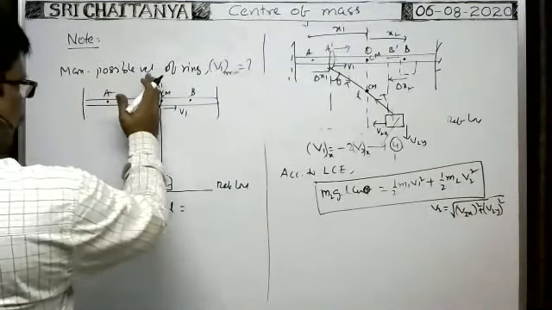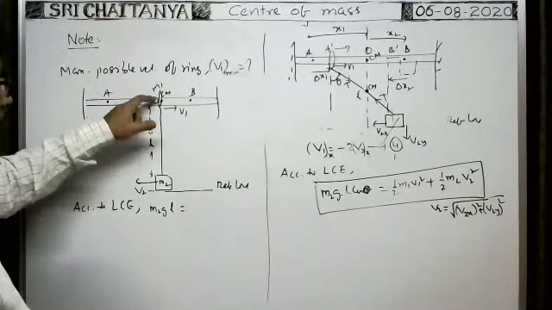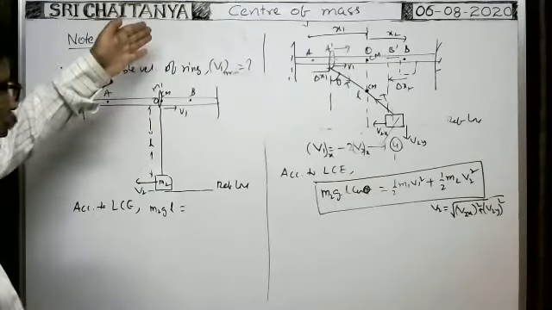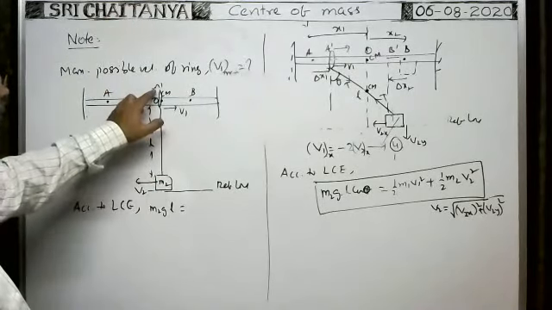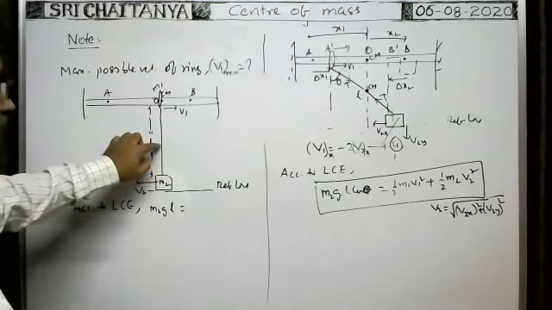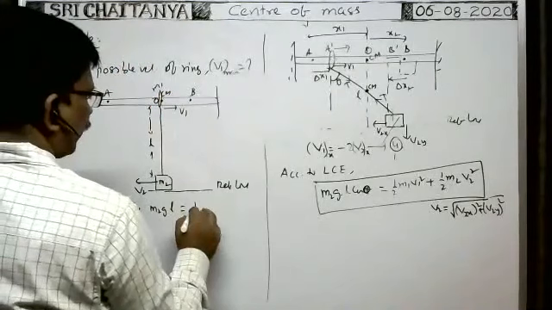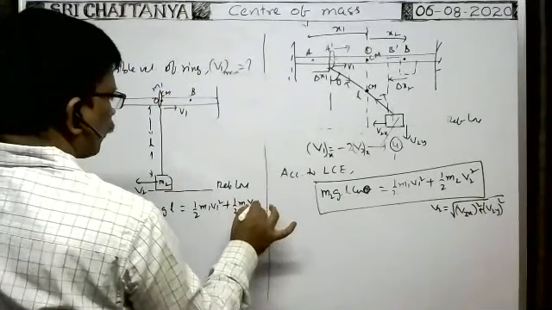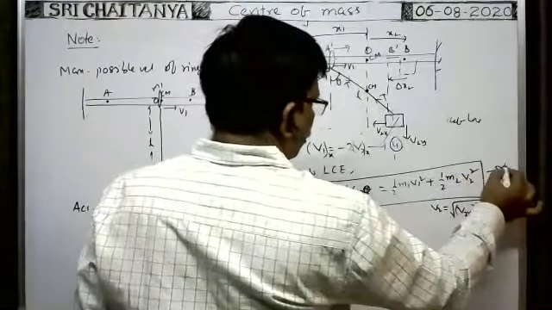At the same time, the ring reaches this position. Whenever the block comes down here, the central mass of the ring-block system exactly reaches the point here. The central mass of the ring-block system moves vertically downwards only. Whenever the block reaches the lowest point, the ring reaches the position of the central mass. As the string becomes vertical, the central mass is on the string at this point. At that time the velocity of the ring is say V1. So the kinetic energy of the ring is half M1 V1 squared, plus the kinetic energy of the block, half M2 V2 squared. This is one equation. Say it is 6, it is 7.